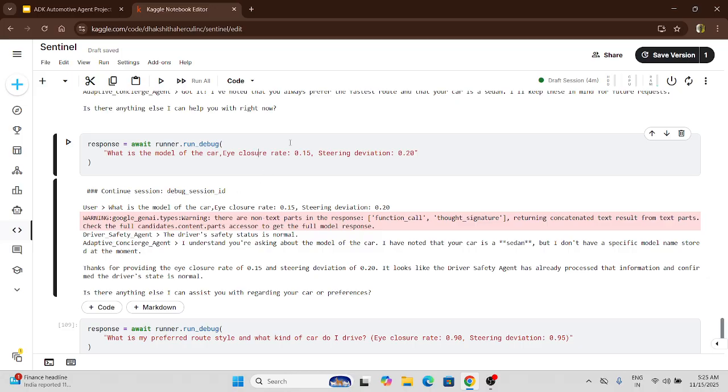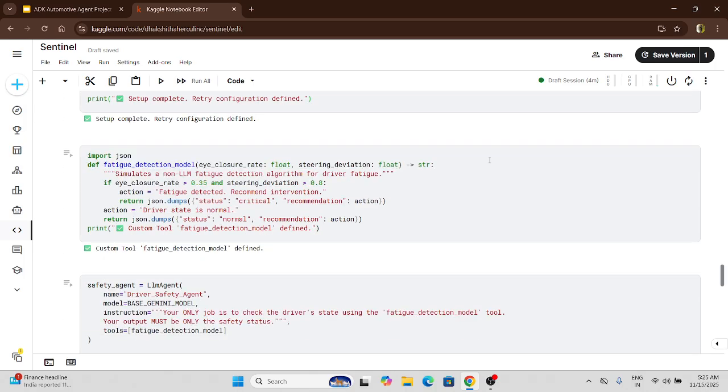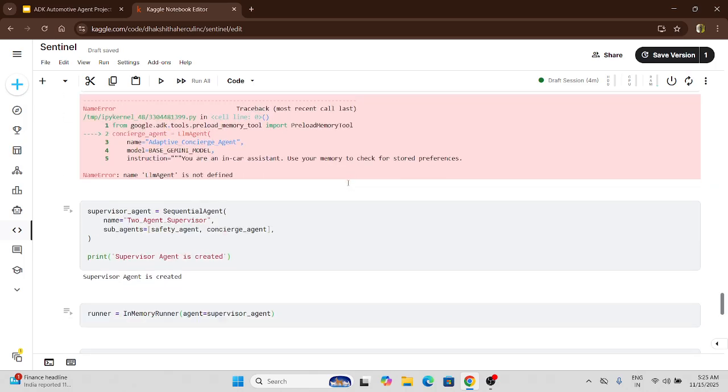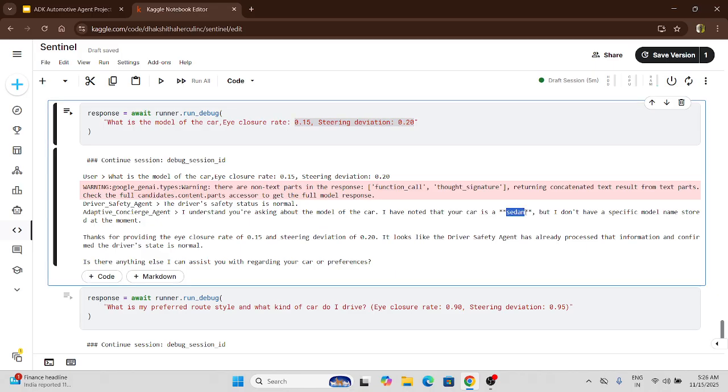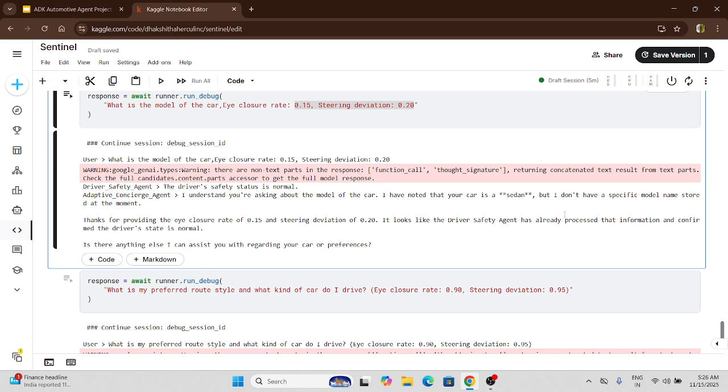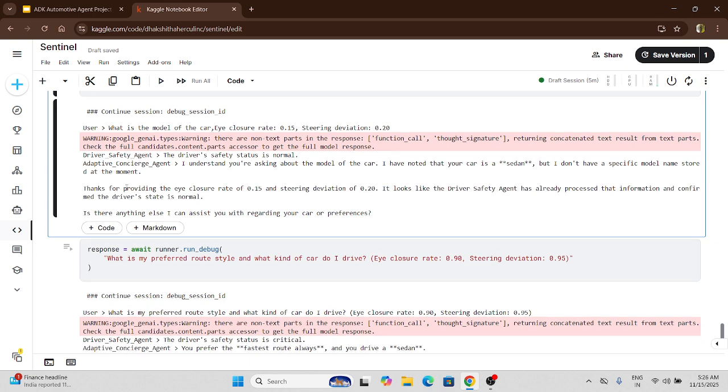First is the driver agent, as it is not crossing the parameters that we have mentioned. The parameters that we have mentioned are 0.35 and 0.8. It is not crossing that. So the driver status is normal. And I understand you're asking about the model of the car. I have noted that your car is sedan. It is remembering it. Okay, it does not know the particular model name because we have not given it one. Thanks for providing. It looks like the driver safety has already processed that information and confirmed the driver status is normal. Is there anything else I can assist with?